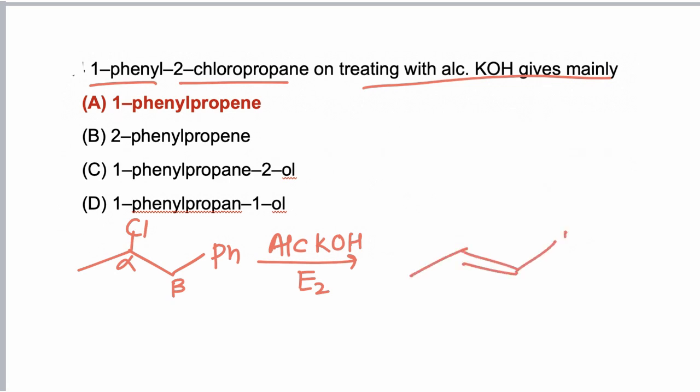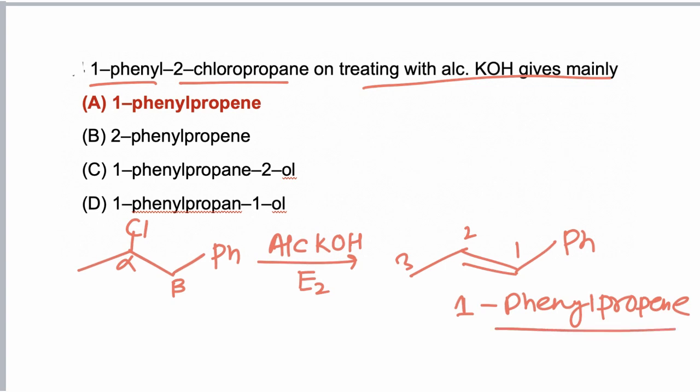So this is the final product. The final product is 1-phenyl, with 3 carbons in the main chain. So 1-phenylpropene is formed, and hence the correct answer is A.